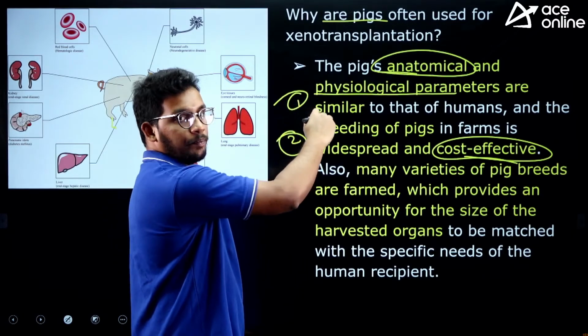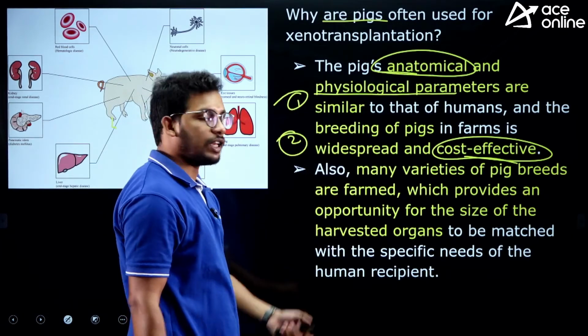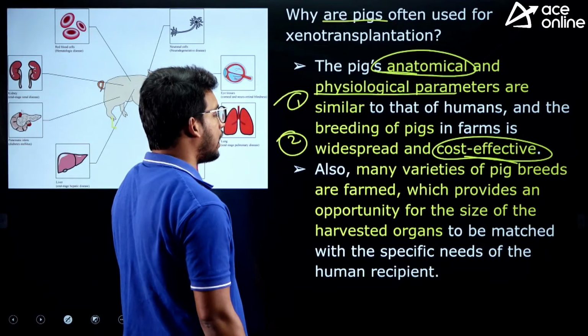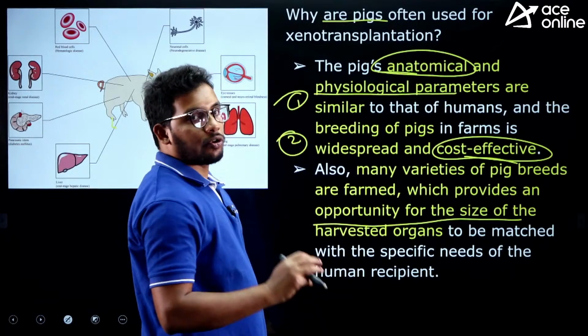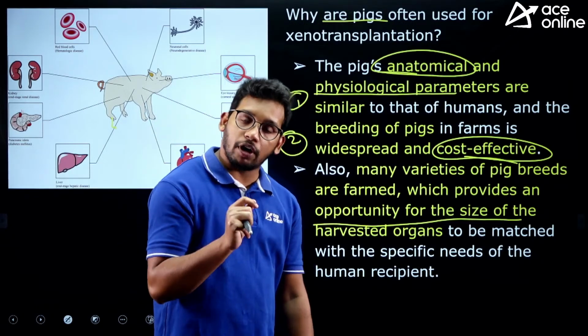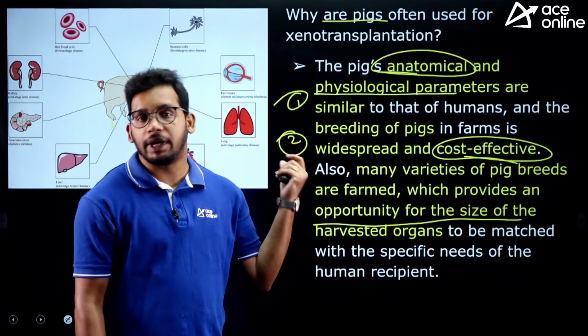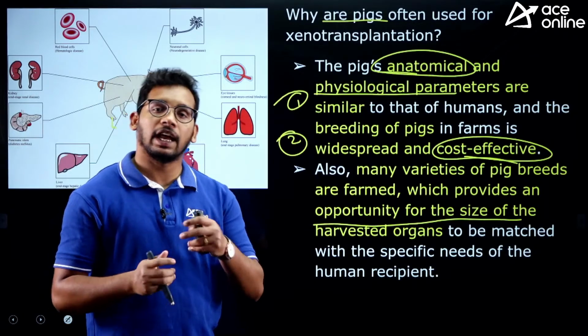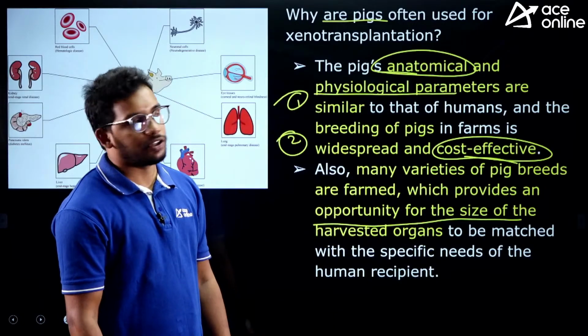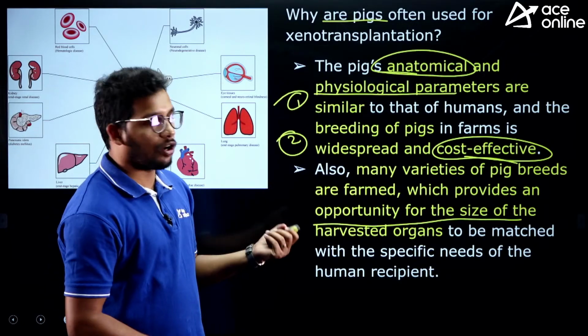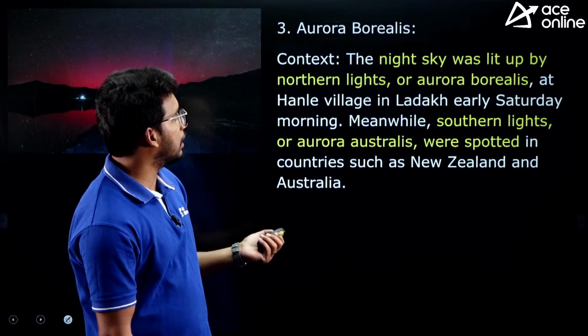One is suitability, the second is cost effectiveness, and then easy breeding of pigs as well. Also, genetic modification is easily possible with pig organs and pig cells. For other animals it is very difficult. That's why we choose pigs as the suitable source of organs or cells for human transplantation.